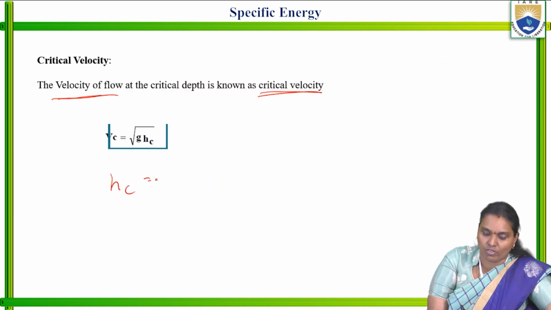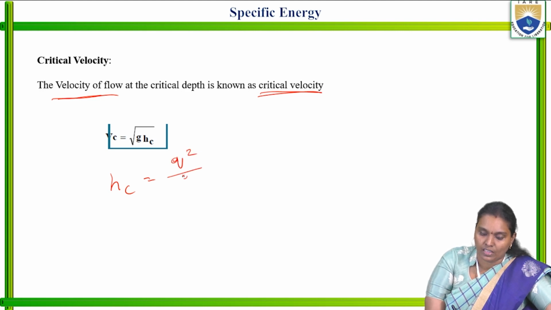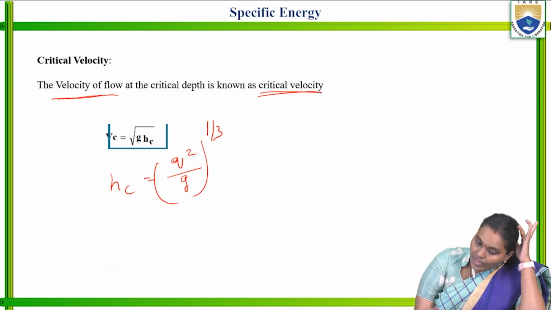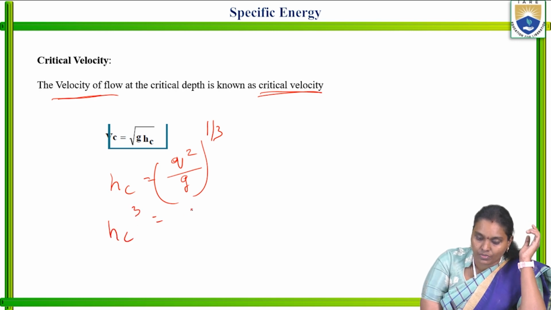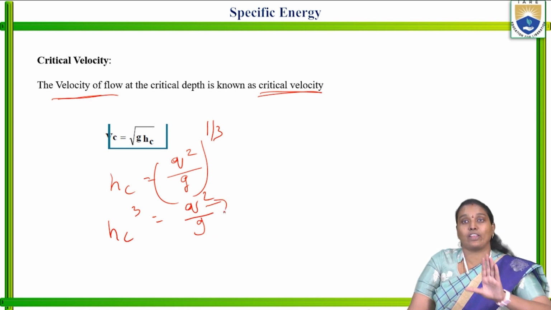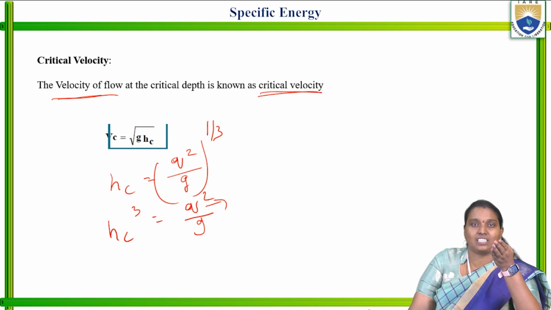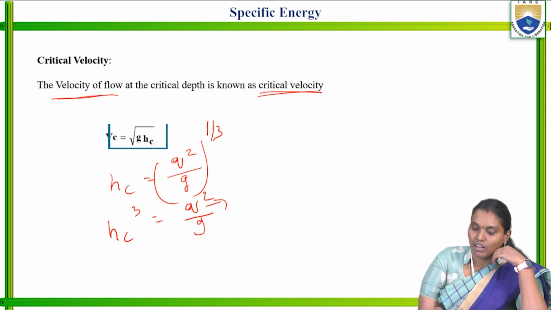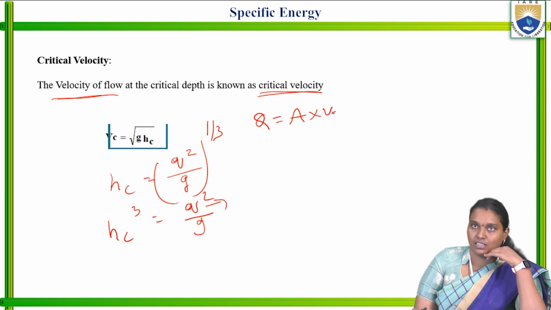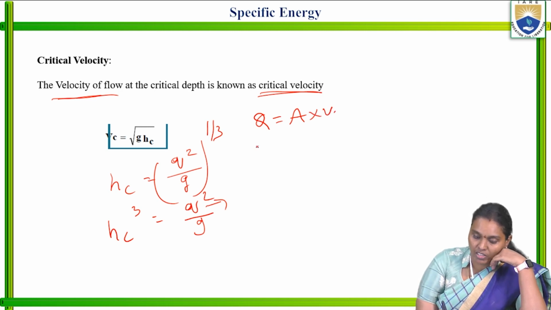So HC is equal to Q square by G whole to the power of 1 by 3. This is the thing we are considering. So now HC cube is equal to Q square by G. Here Q is the discharge per unit width, but the requirement is in terms of velocity. That's why we are converting. We know discharge is equal to area into velocity.